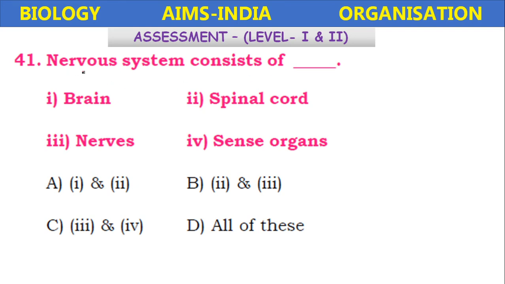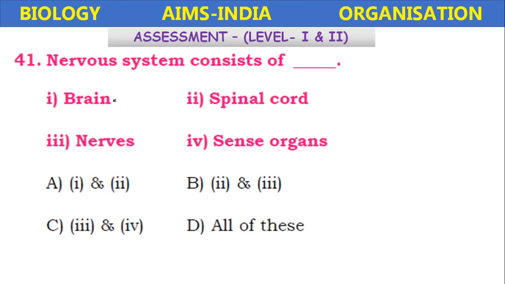So analytical approach type: nervous system consisting of brain, spinal cord, nerves, sense organs. So you have to analyze the question and select the options which are correct here. Let us analyze.